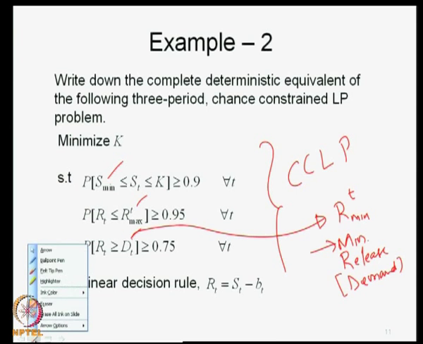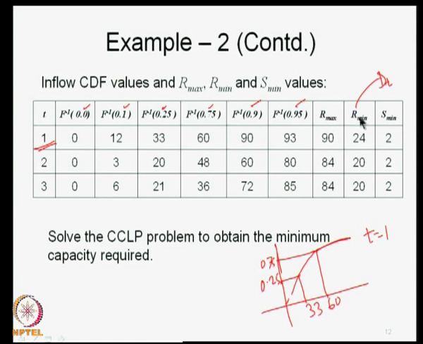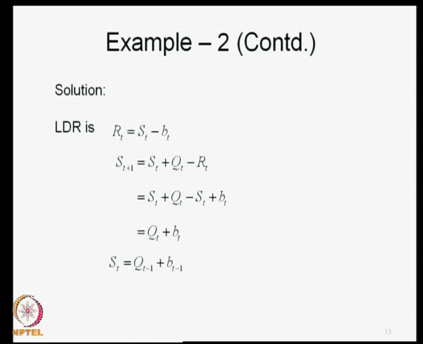All right. So, we need these values now, namely dt, which is the R min given, RT max we need for each of the time periods, and S min we need. So, these are the values that are given here. R max is given, R min is given, which is dt, and S min is given. So, we have the probability distributions of the flows, and we have all the constants that are necessary. Now, we will go to convert them into deterministic equivalent.